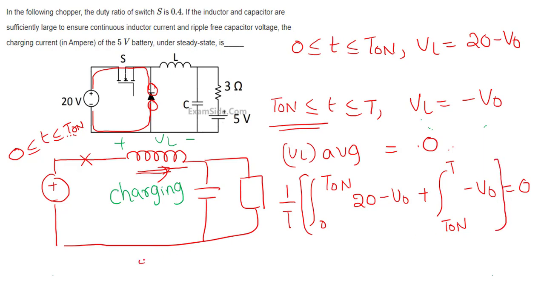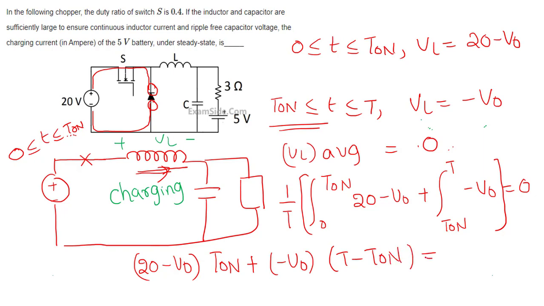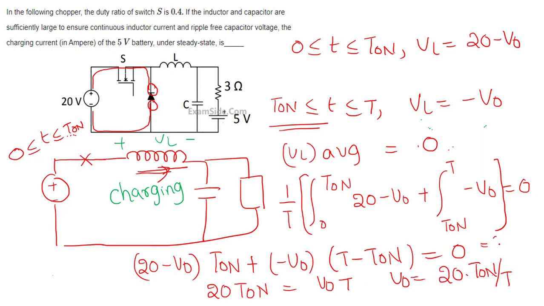So from that I can get (20 minus V0) into T on, plus minus V0 into (T minus T on) is equal to 0. From this I can get 20 T on is equal to V0 into T. So what is V0? V0 is equal to 20 into T on by T, that is 20 into the duty cycle. So you are getting this.